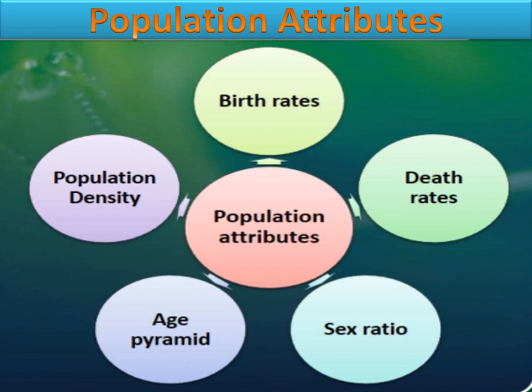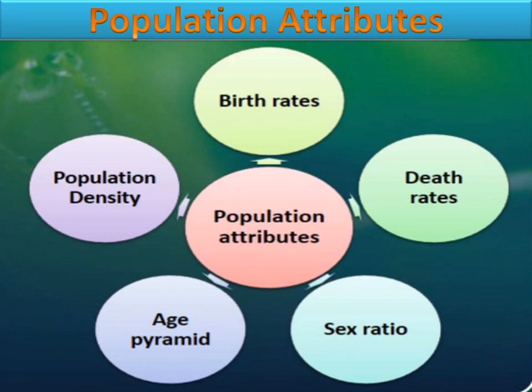Now, attributes of population. There are a total of 5 attributes of population: birth rates, death rates, sex ratio, age pyramid and population density. These are attributes of only a population, and these are not found in an organism.